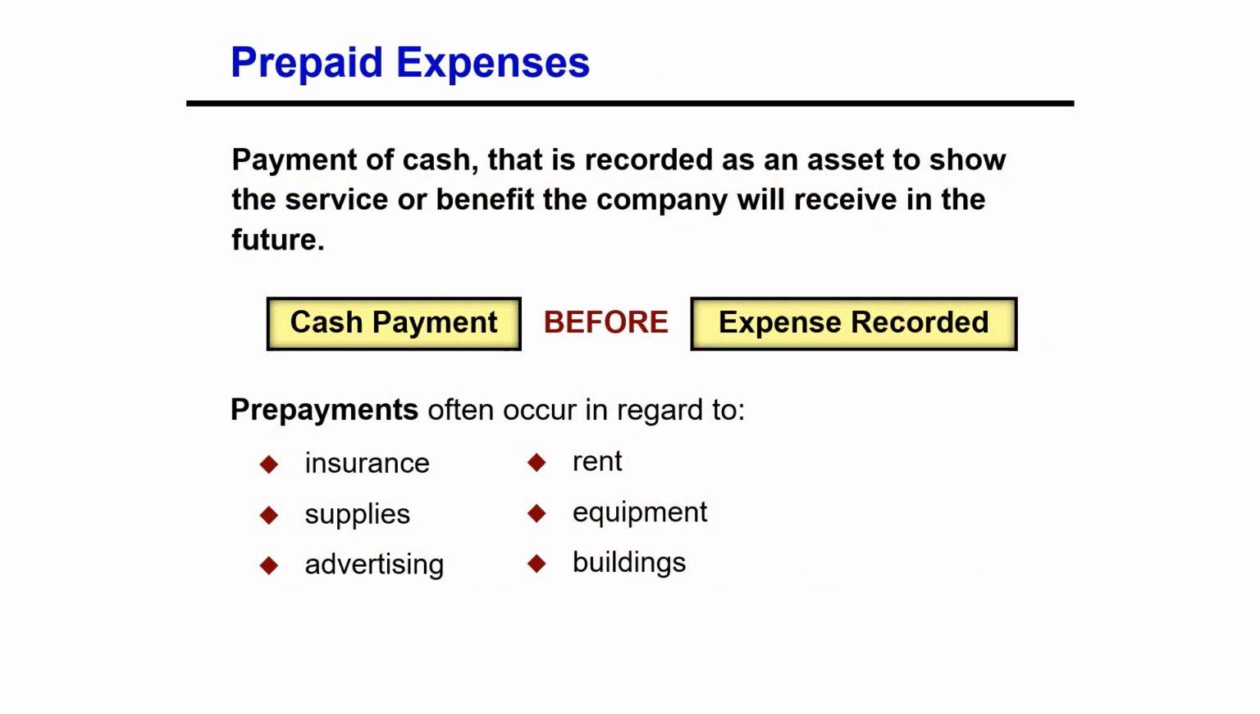Companies record payments of expenses that will benefit more than one accounting period as assets called prepaid expenses or prepayments. When expenses are prepaid, the asset account is increased, that is debited, to show the service or benefit that the company will receive in the future. Examples of common prepayments are insurance, supplies, advertising, and rent. In addition, companies make prepayments when they purchase building and equipment.